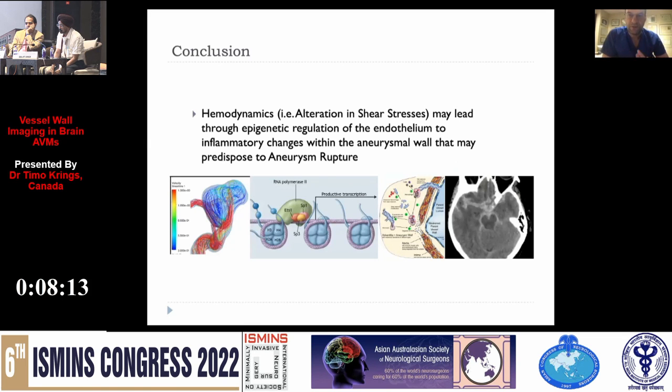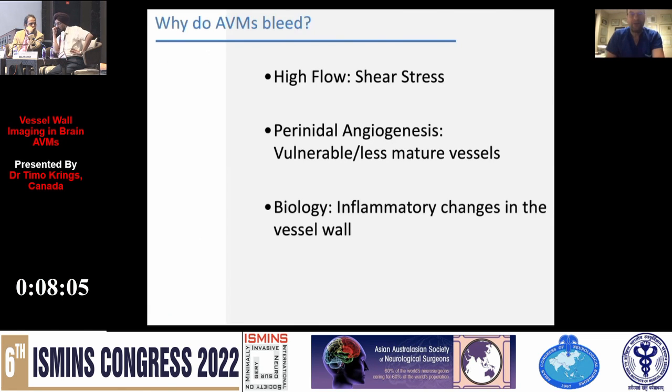Can we use this also for brain AVMs? Well, first, we need to understand why brain AVMs bleed. Is it due to high shear stress forces? Is it related to perinidal angiogenesis? Or do we indeed have inflammatory changes within the vessel wall? Or can we identify that some of these factors are interconnected to each other?